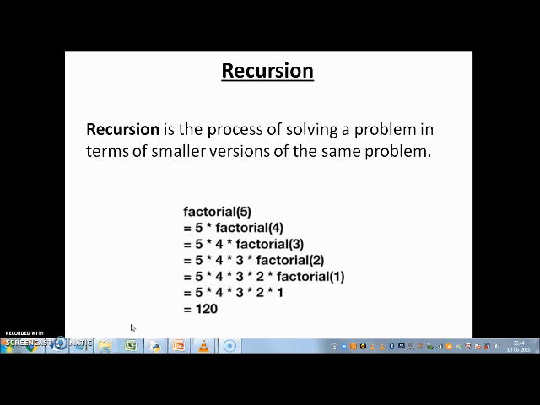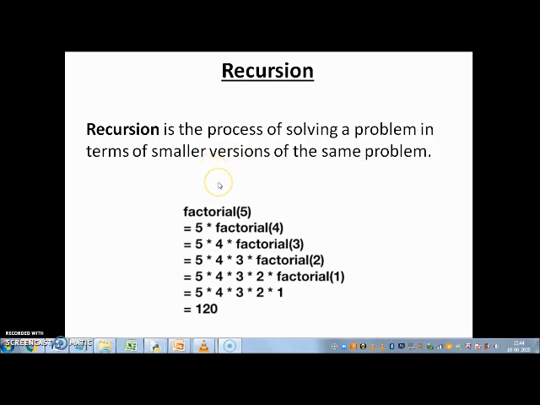A simpler definition of recursion is that recursion is the process of solving a problem in terms of smaller versions of the same problem. It's very important for us to remember these two words: in terms of smaller versions of the same problem. That is the crux of recursion.